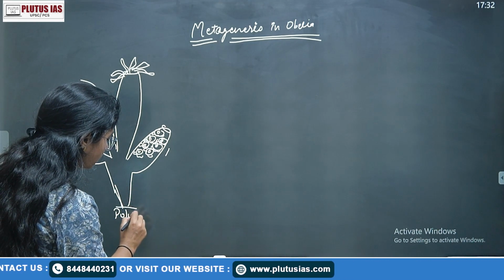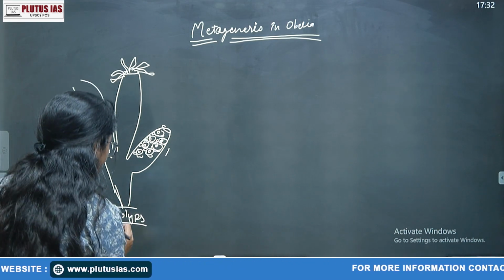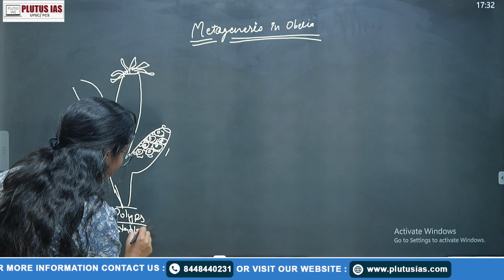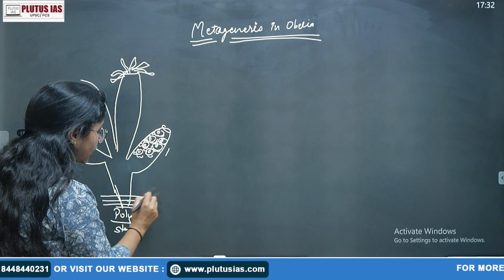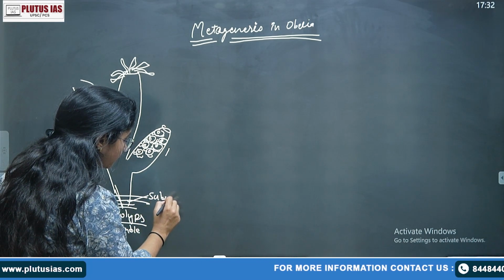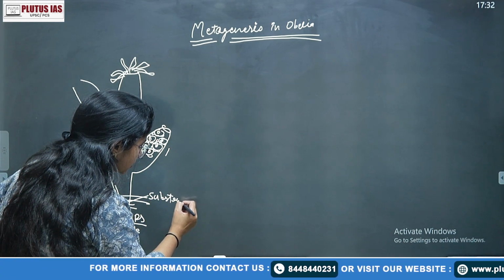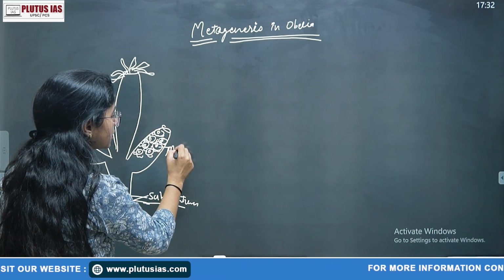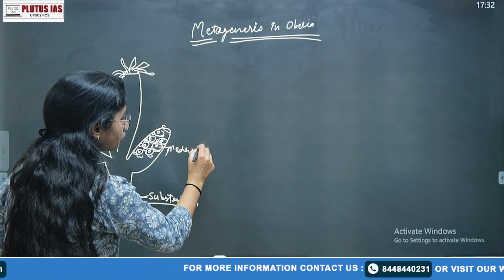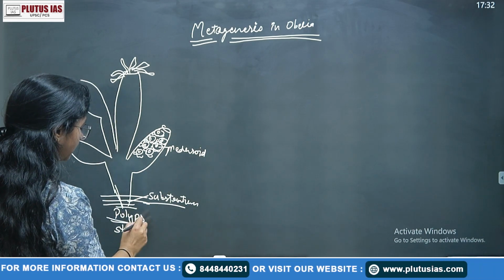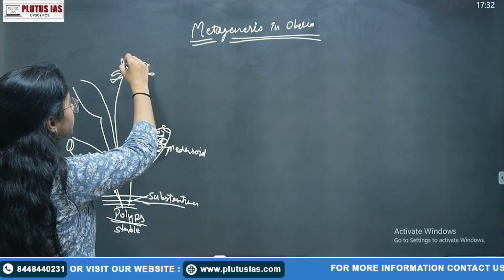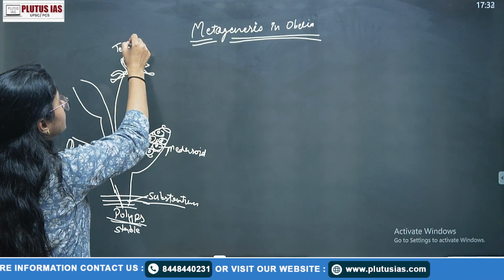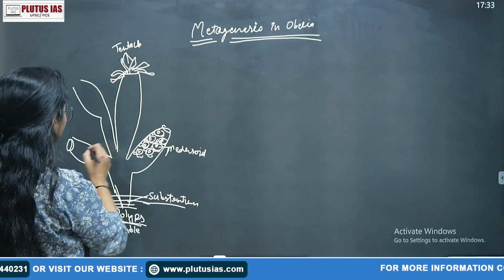The polyp form is your sessile or stable form. It is attached to a kind of substratum. This is your medusoid, but this is the polyp. So what happens? These are your tentacles. This is your new budding.